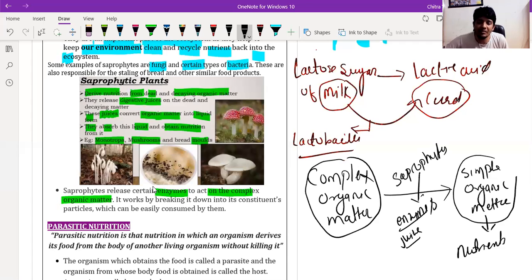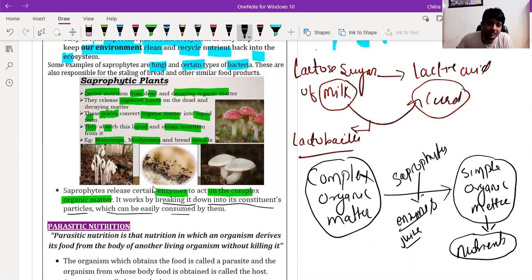In such a simple form, they form the nutrients, and this nutrition can again be absorbed by the plant and get back into the food cycle. It works on breaking it down into constituent particles which can be easily consumed by them only, or the nutrients can be reabsorbed by the plant. Again these nutrients enter into the life cycle. So this is the process by which saprophytes clean our environment.